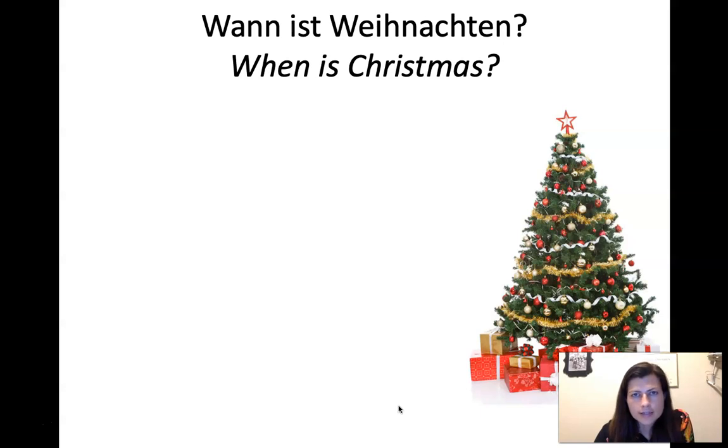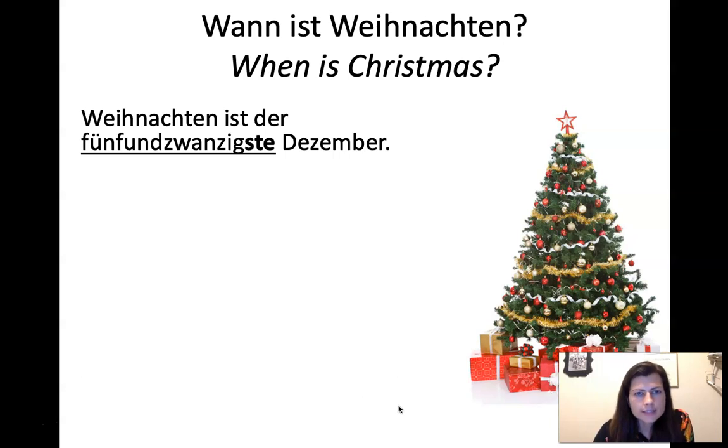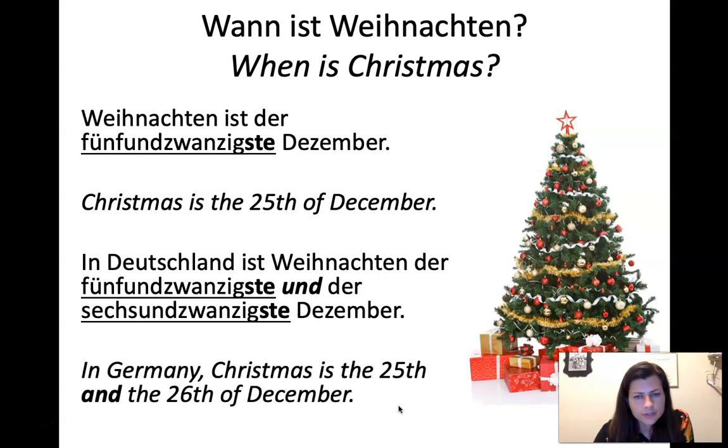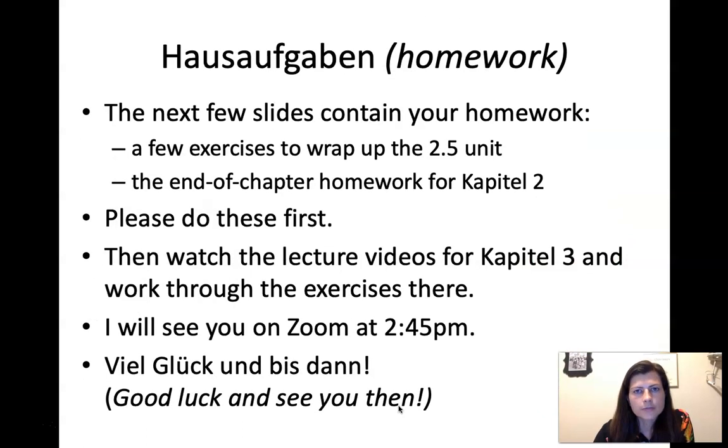Wann ist Weihnachten? When is Christmas? Weihnachten ist der 25. Dezember. Christmas is the 25th of December. In Deutschland ist Weihnachten der 25. und der 26. Dezember. In Germany, Christmas is the 25th and the 26th of December. Germans like to make as many holidays as long as possible. So those are the ordinal numbers.